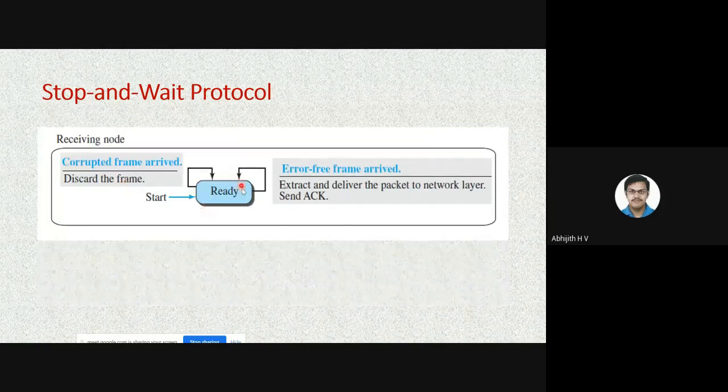Suppose the receiver receives the data but it is corrupted, or suppose the receiver doesn't receive any data. What will it do? It will not send the acknowledgement. If a corrupted frame is received, the receiver will discard the data and not send any acknowledgement.